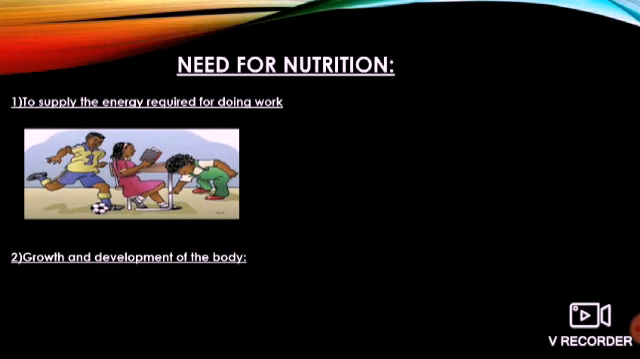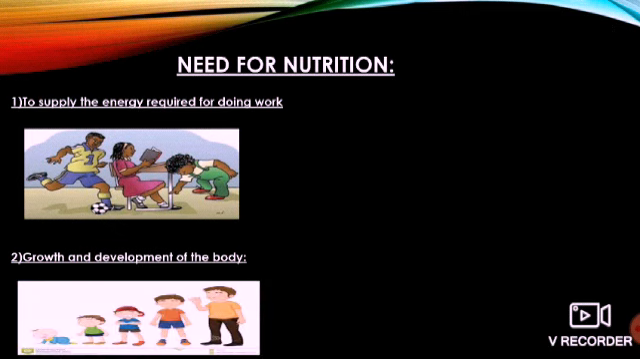Second, growth and development of the body. The person grows from childhood to adult. As we all know, growth is a very important characteristic of living things, and that will be fulfilled when we get proper nutritious food.